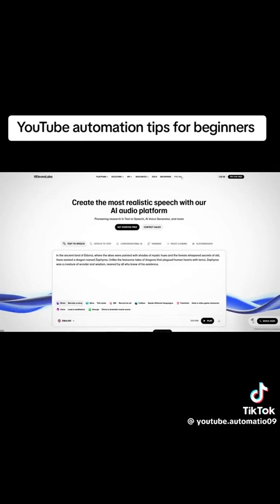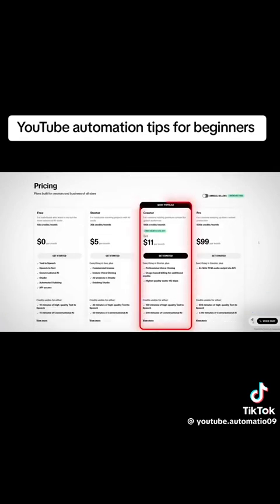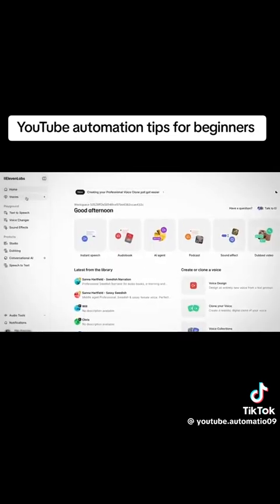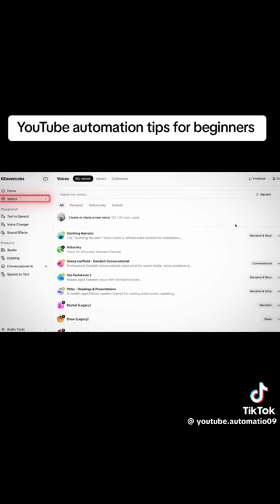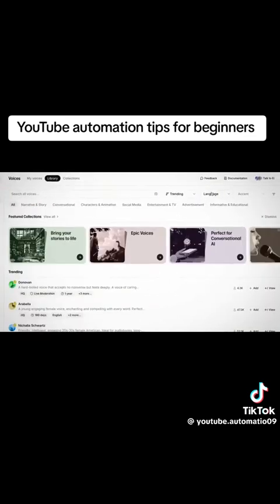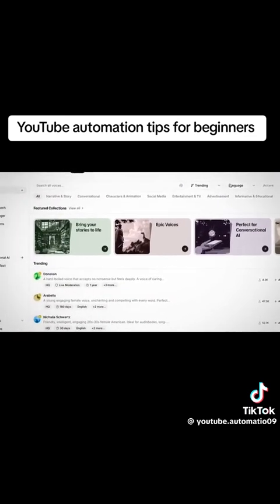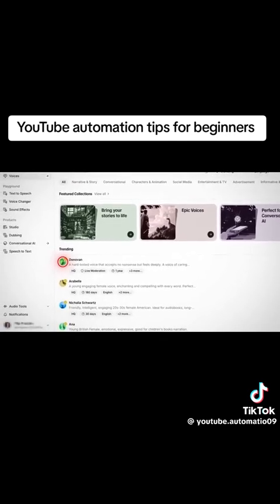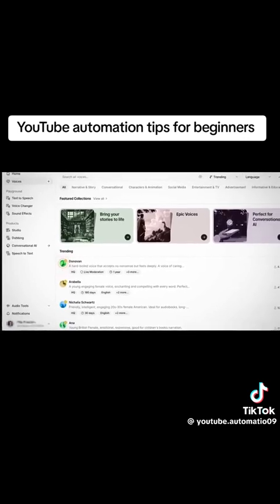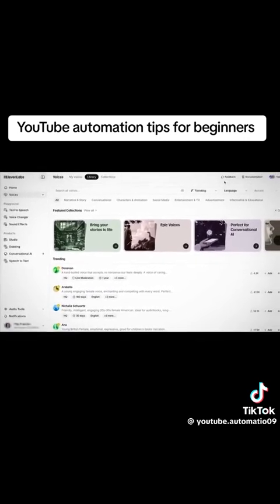it's the best one out there because it has the most realistic voices, if you apply a few little tricks. For shorts like this, you won't need a paid subscription because they're short, so you can use it for completely free. And once you've opened ElevenLabs, go ahead and click on Voices, then Add New Voice, and then pick one that you like. You can preview what each voice sounds like by clicking on this play button over here to the left.